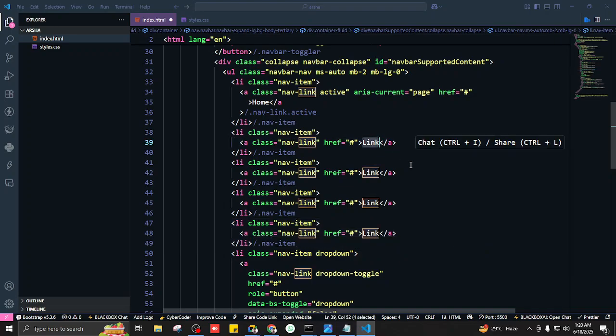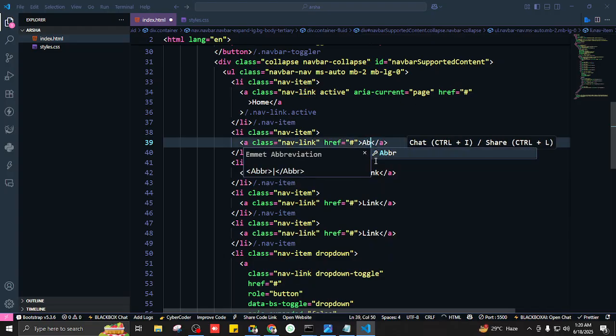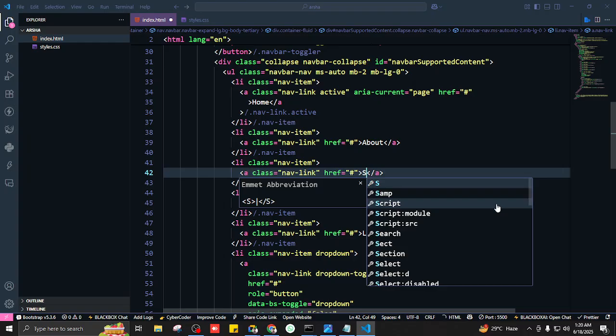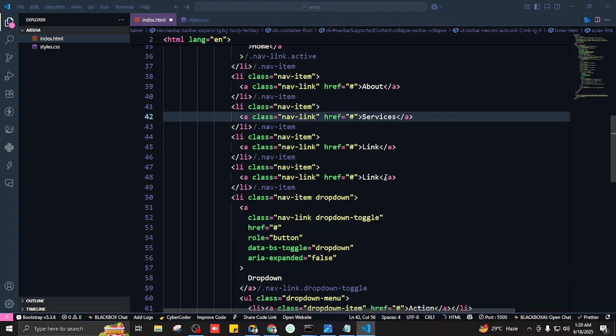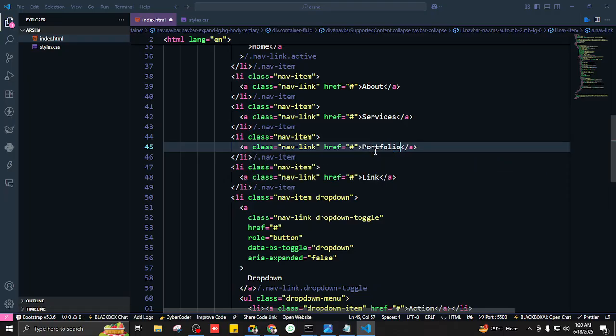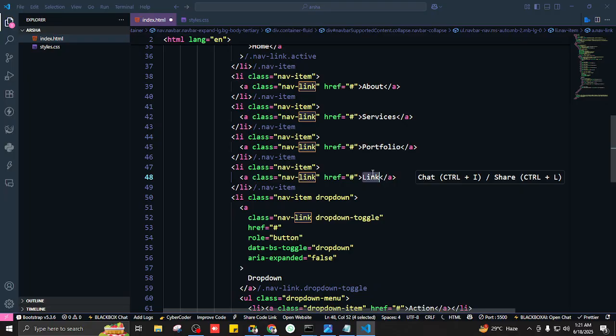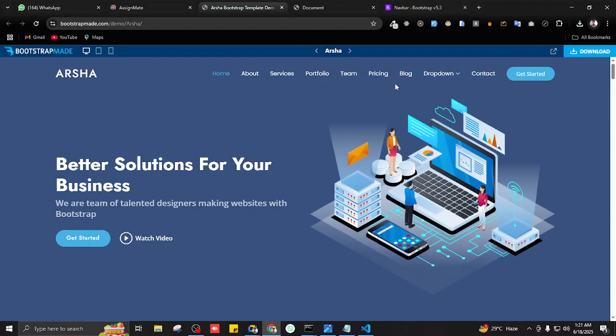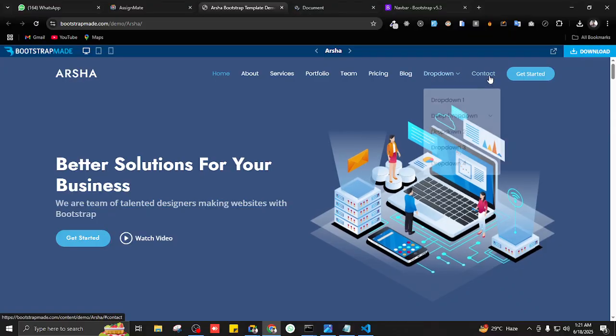Not Control. Shift. Shift, Alt, and the down arrow. Very good. Shift Alt all the way down. So first one is home, second one is about, third one is services, fourth one is portfolio, fifth one is team, and then we have pricing, blog, drop down, contact.